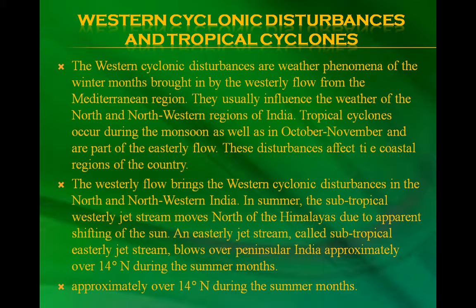In summer, the subtropical westerly jet streams move north to the Himalayas due to the apparent shifting of the sun. An easterly jet stream called the subtropical easterly jet stream blows over peninsular India approximately over 14° north during the summer months.